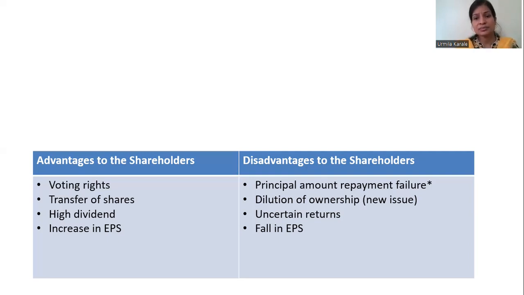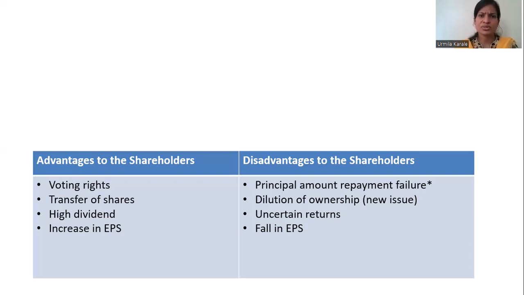Now if you see the main disadvantages: principal amount repayment failure. In case the company closes down, and while making the repayments of the liabilities nothing is left, then shareholders may not receive any payment for the contribution that they made towards the capital. Then dilution of ownership: as you may have seen, if the company issues more shares into the market, the share of the contribution that you had towards the capital will reduce since new shares are in the market.